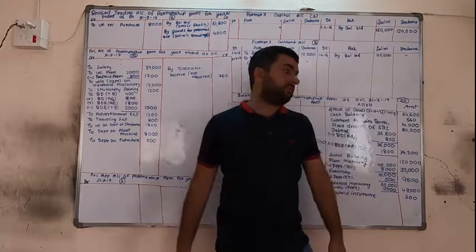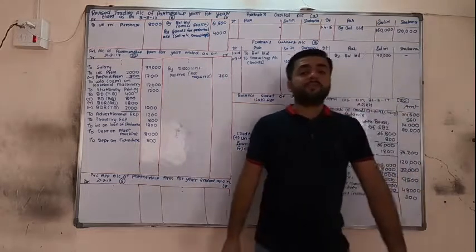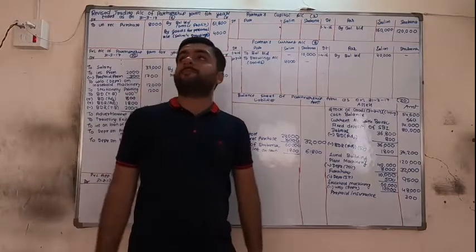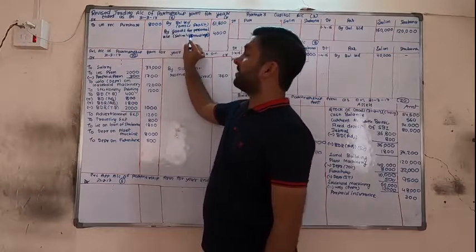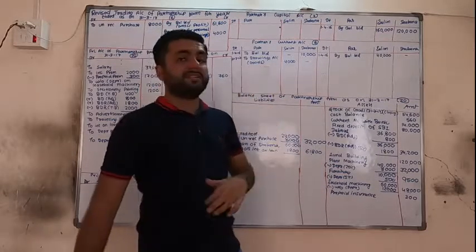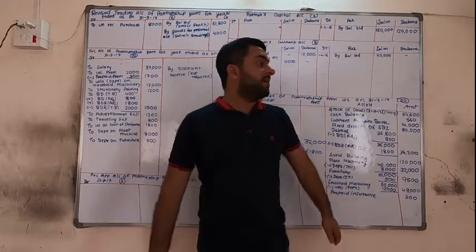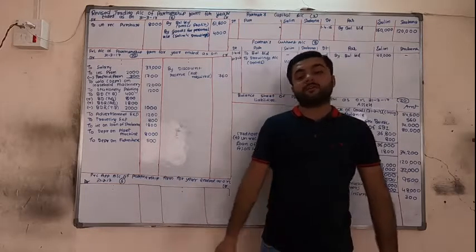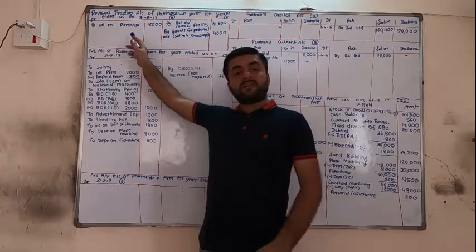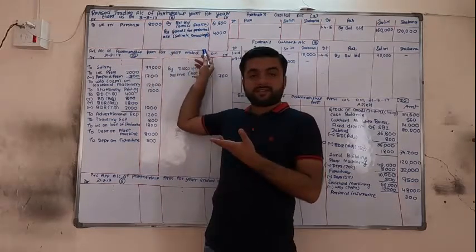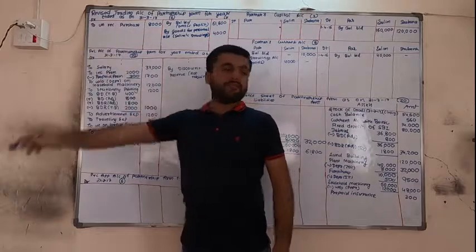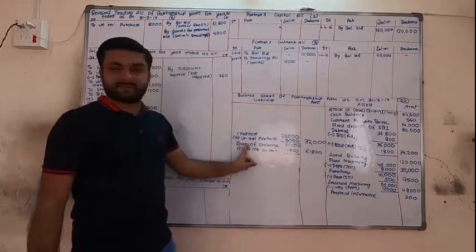Okay friends, let us revise the adjustments. First adjustment was about withdrawn goods for personal use, but they are subtracted from purchase. As purchase is not available, we have shown it on the opposite side because we have to subtract. Now it is for personal use, means it is a type of drawing, so current credit. Second adjustment was about unrecorded purchase. So unrecorded purchase means purchase plus, but purchase is not available, we have to add. If you want to subtract, then opposite side, but we have to add. So purchase is not available, so directly debit and then creditors plus.